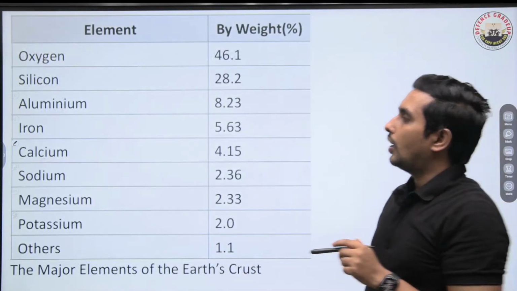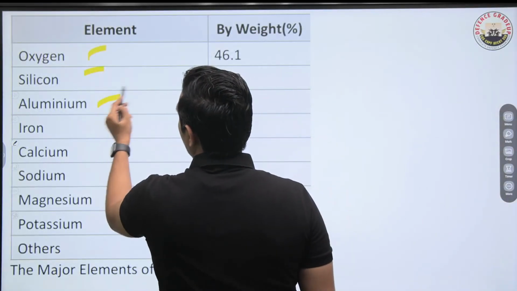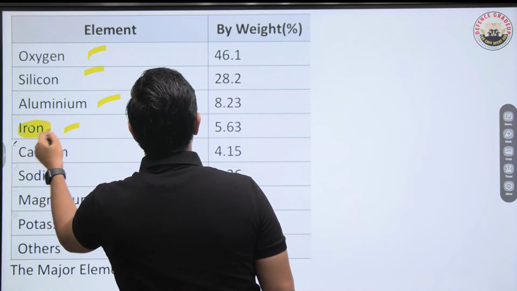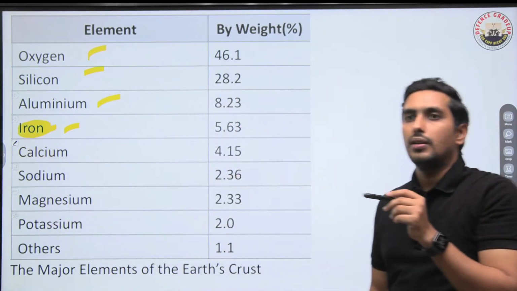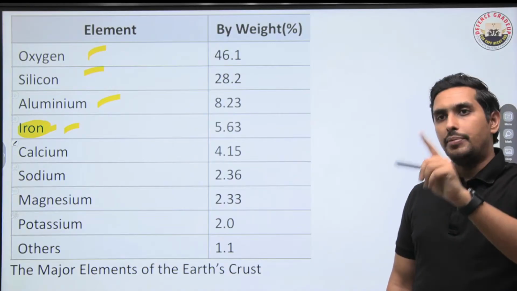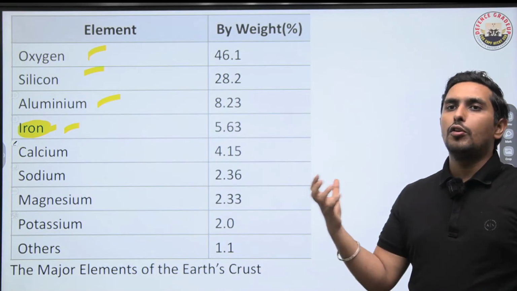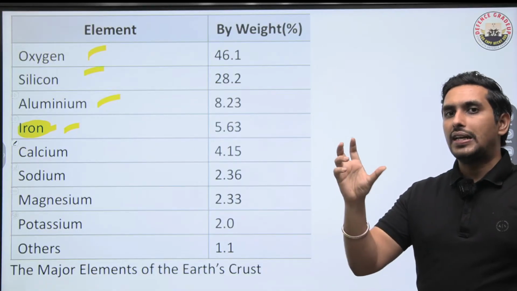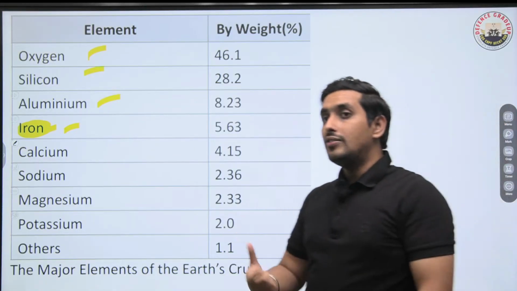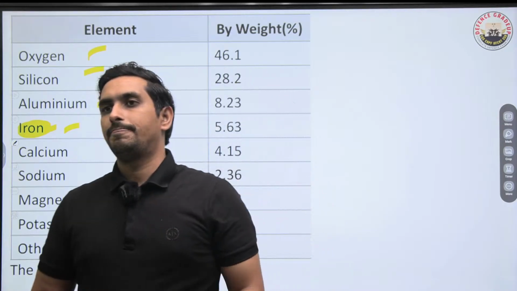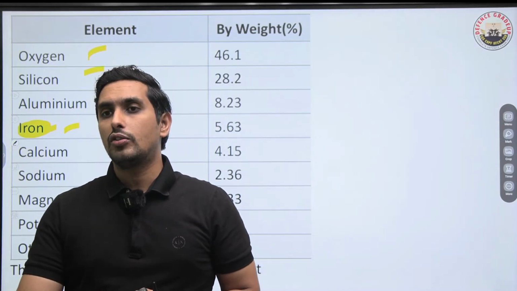Got it? So after oxygen, silica, we have the aluminium, then iron. So that's why iron is the second most abundant. And the most abundant is aluminium, as we find in the form of bauxite most of the time. In India also we have a lot of bauxite. Bauxite is the ore of aluminium. So these ores are also very much important.